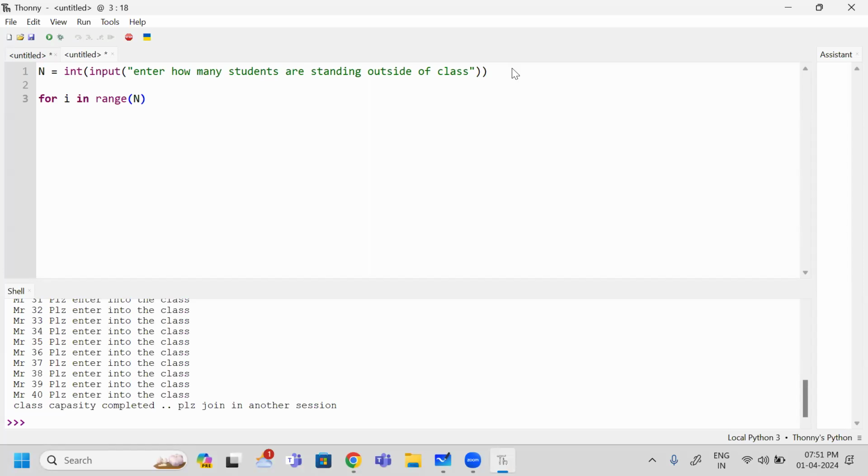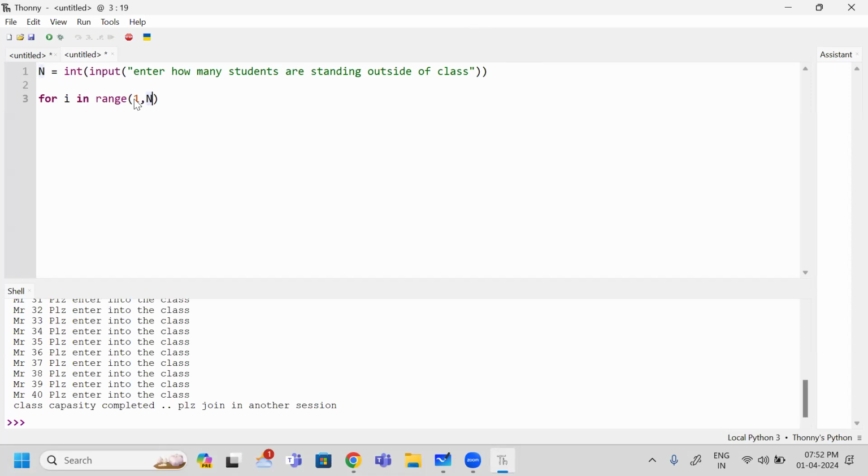But can you see any student whose roll number is 0? No. So which is the recommended range you have to use? Range with two arguments you should use. So that is range 1 comma n. If I write 1 comma n, can n be included? No. So what is the rule of range? When I write end, it will go up to end minus 1. If I give 40 here, it will continue up to 39 only.